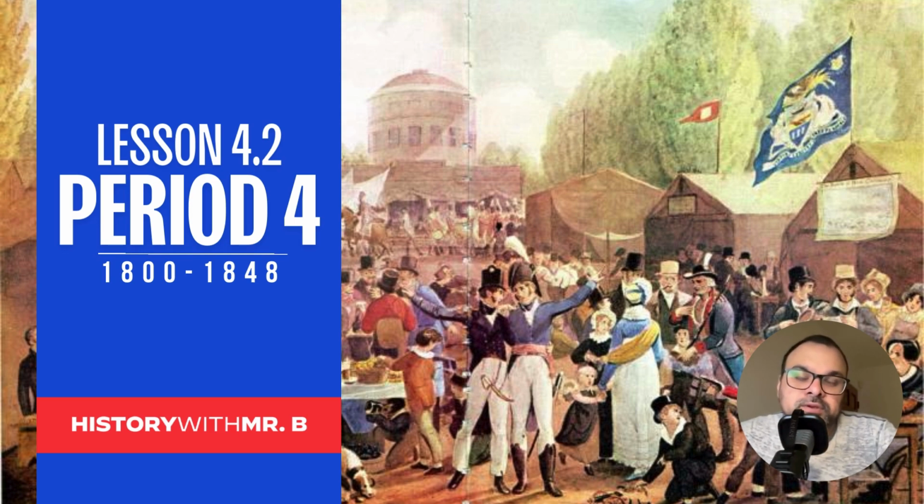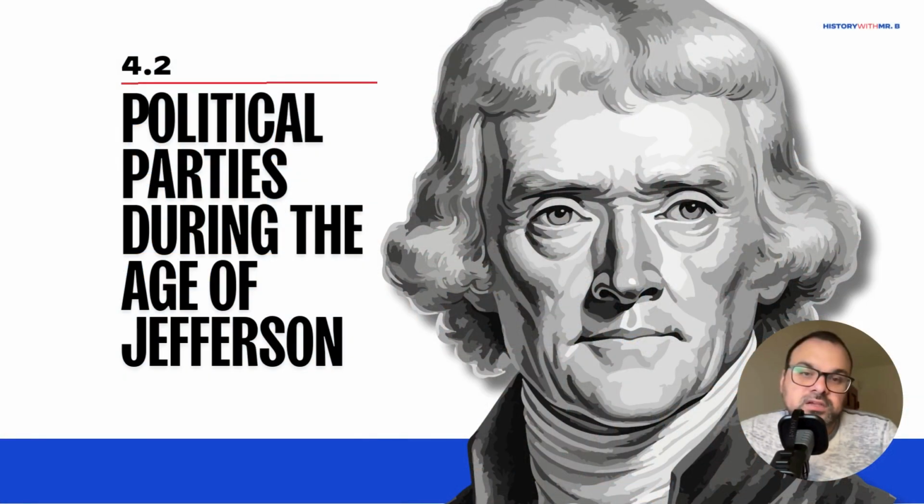But remember, we are here in period 4. This is the period between 1800 and 1848. So that is where we're going to start. And let's take a look at what this topic will be. This topic is going to be all about political parties during the age of Jefferson.